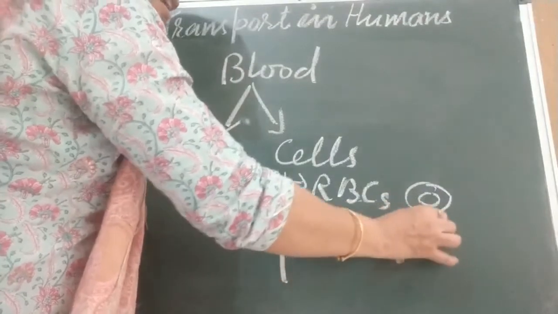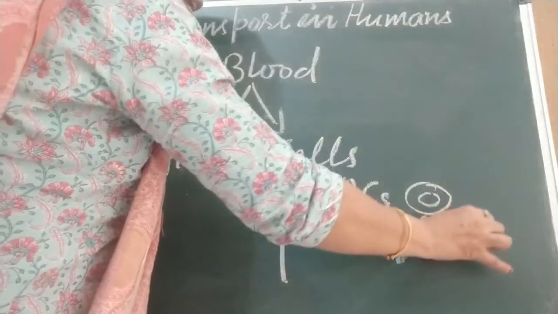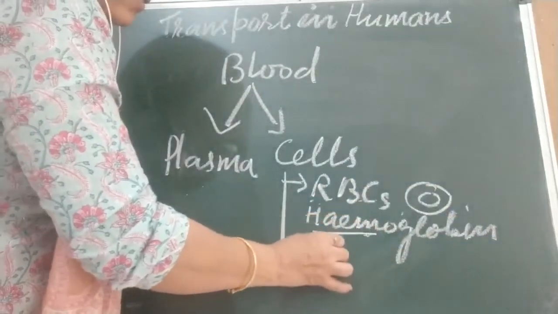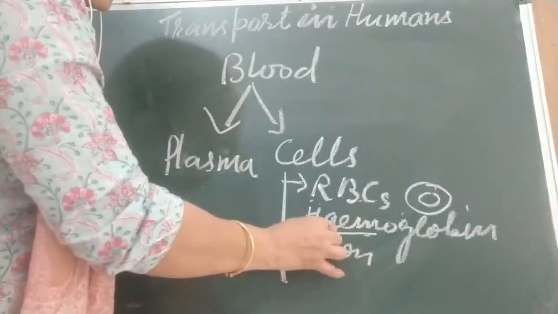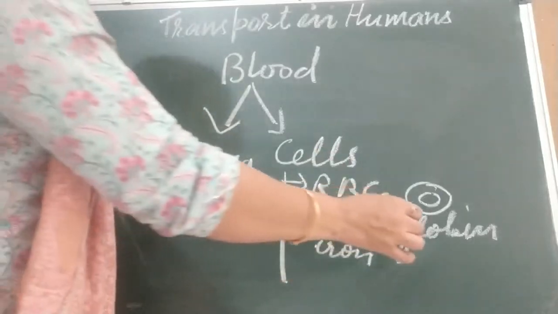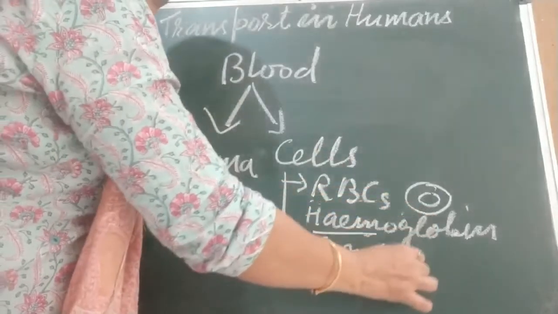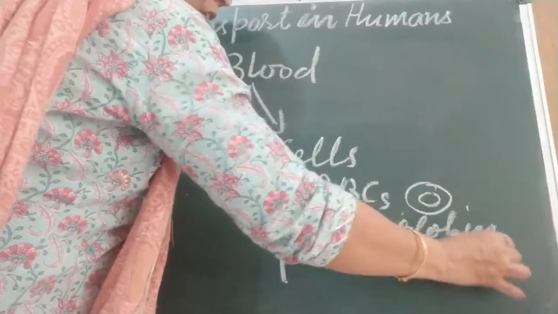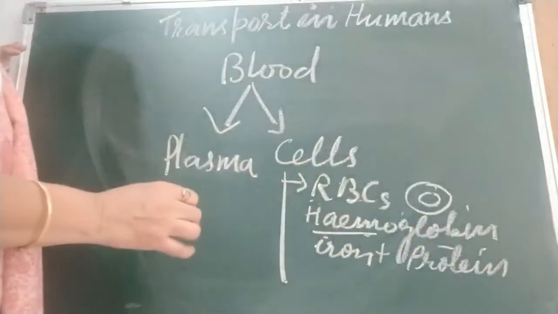What is hemoglobin, children? Heme is iron that gives red color to the red blood cell, and globin is protein. Hemoglobin is there in red blood cells and gives them their red color.